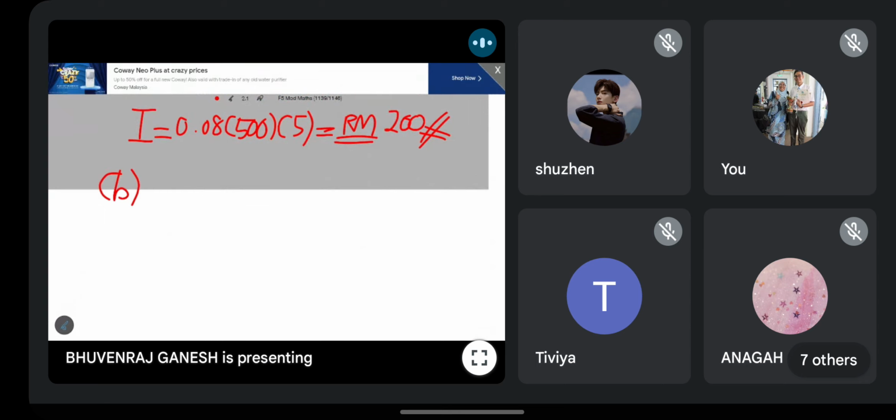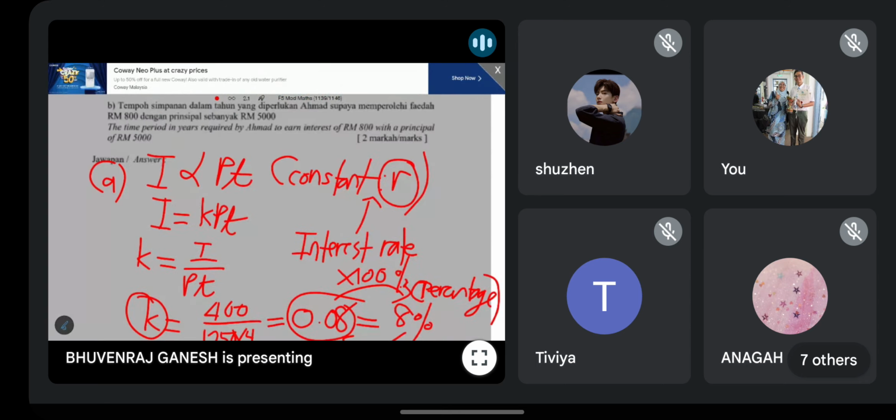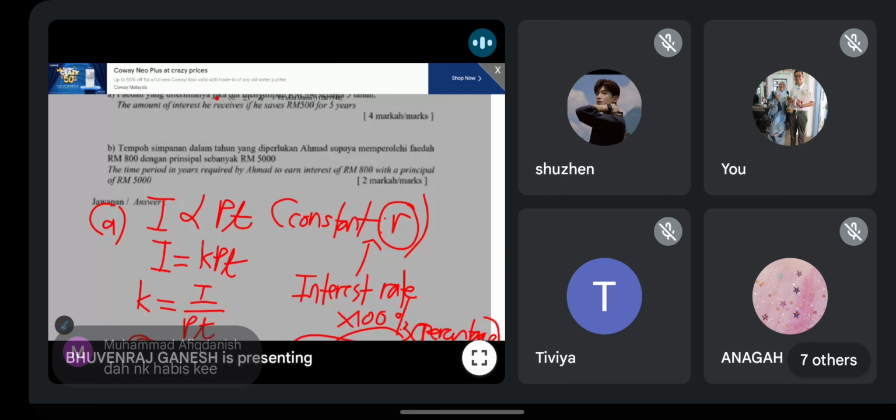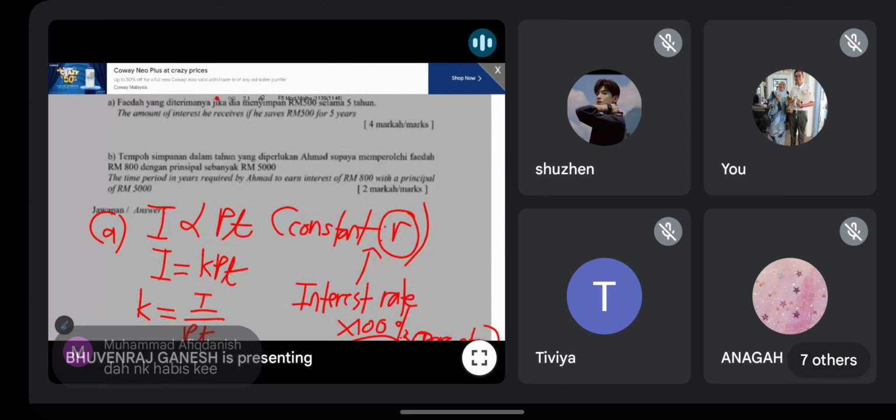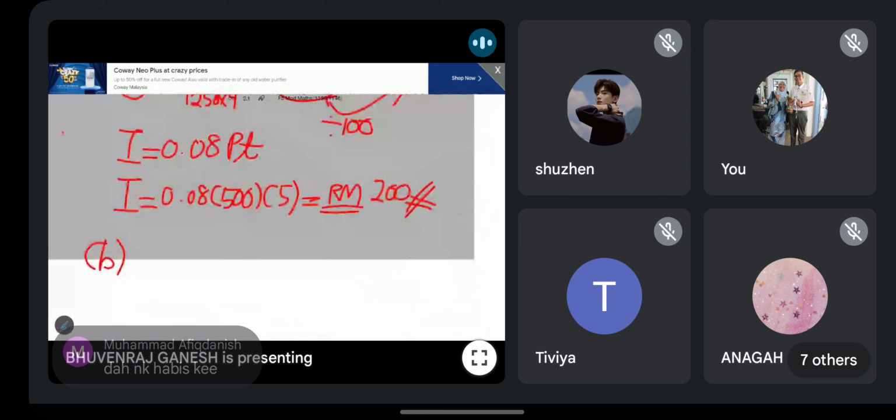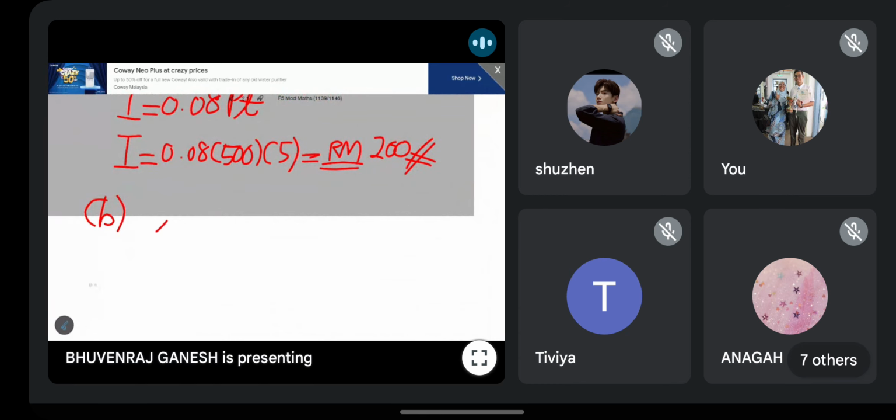Bahagian B. So they ask you to count T, cari nilai T. So you have I is 800, P is 5000. Should be no problem. So T is equal to I over 0.08P. How I get this? From I equals to 0.08PT. Kamu kena ubah formula. Change the formula.